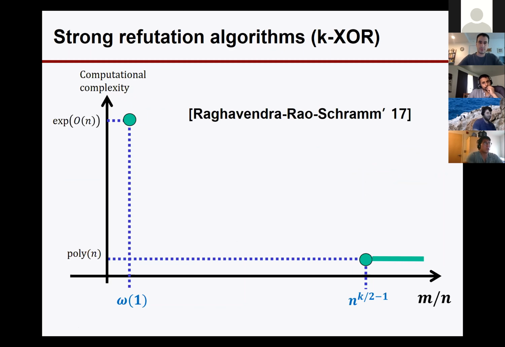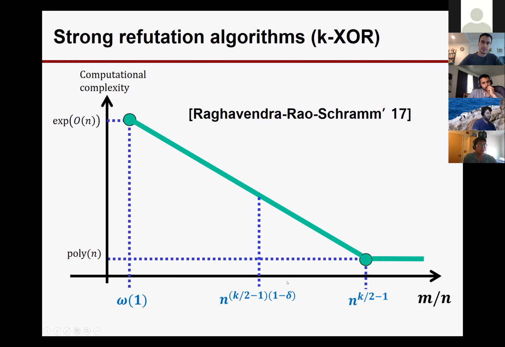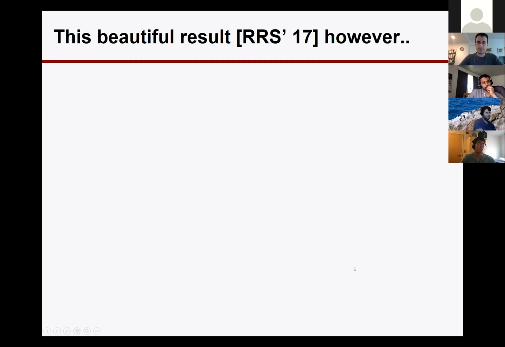Recent work by Raghavendra, Rao, and Schramm was able to interpolate between these two regimes, bridging this gap by coming up with results like this. Concretely, for this density, they show that there's a sub-exponential algorithm that runs in time like this. This is indeed a really beautiful and interesting result. But their result relies on some elaborate analysis.